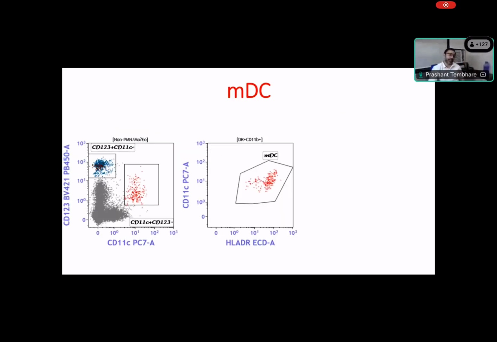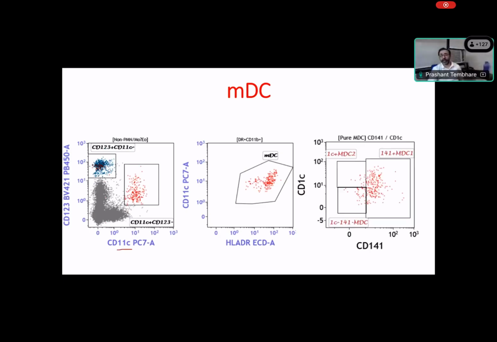Now we have MDC, myeloid dendritic cells. They have weak expression of CD123, but there is strong expression of CD11c and HLA-DR. You can see this grey population in myeloid dendritic cells, which can be further subclassified into CD1c and CD141. So there is a population which is negative for both, a population which is positive for both, and this population which is only CD1c. So you can make 3 clusters of the myeloid dendritic cells. Myeloid dendritic cells are antigen presenting cells, and with strong suspicion we can identify this in AML.